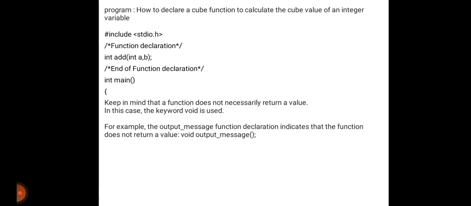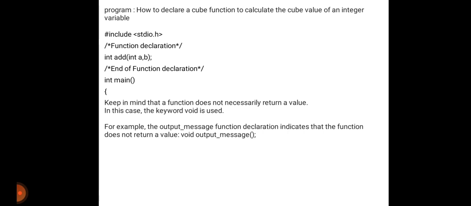Then int main and the end of our program. Keep in mind that a function does not necessarily return a value, and in this case the keyword void is used. Suppose in your program there is nothing you have to store or return; in this case only you have to use this keyword, that is void. For example, the output message function declaration indicates that the function does not return a value, that is void output message.